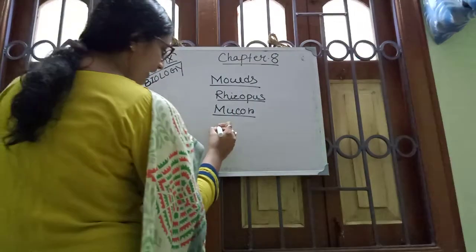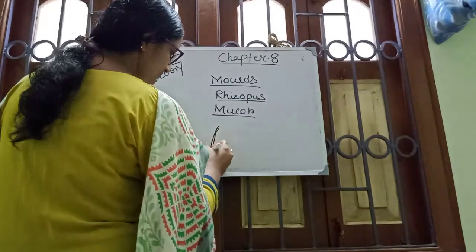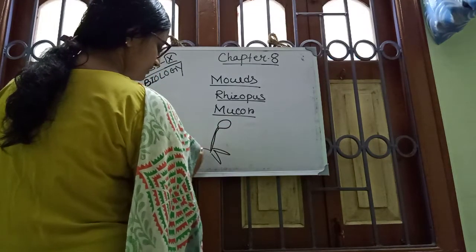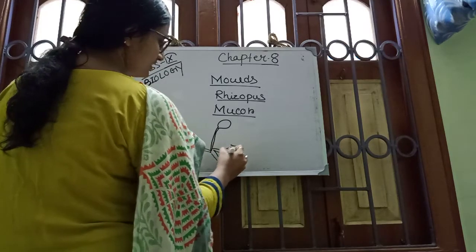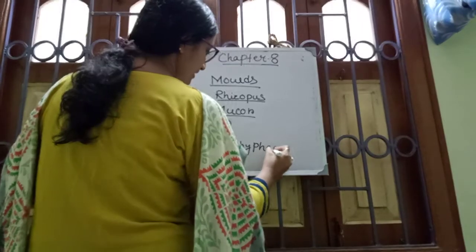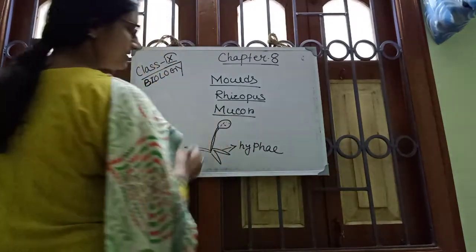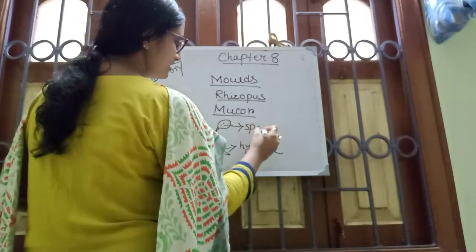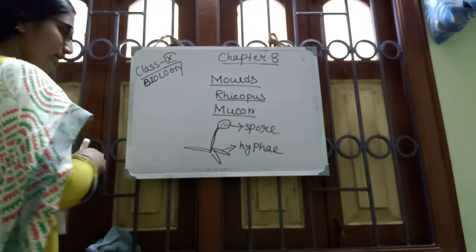It's called hyphae. Here the process is present; roughly I am drawing. This process is called hyphae. And here sometimes the spore is present, called the sporangium. Here the spores are present, and these spores are reproductive in nature.